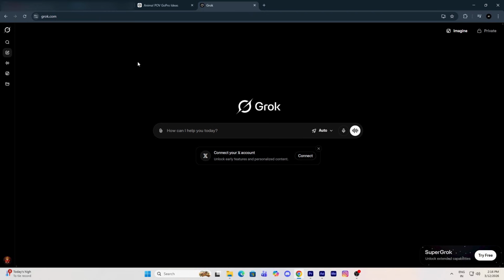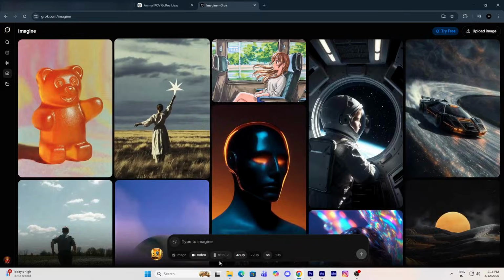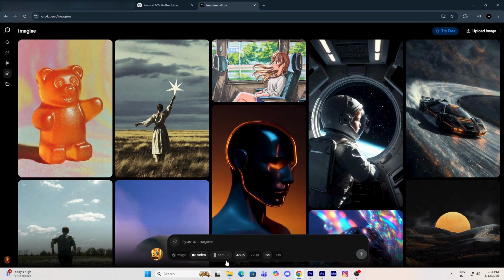Now here, we don't need to do much. Simply click on the option called Imagine. Once you click on Imagine, a new interface will open. This is basically the main dashboard where our videos will be generated. Now, before generating anything, there are a few important settings we need to check.